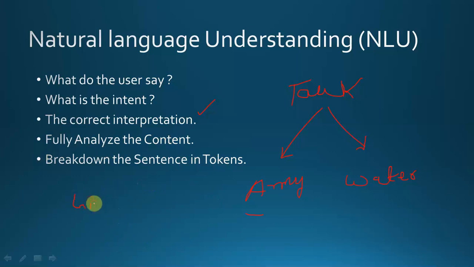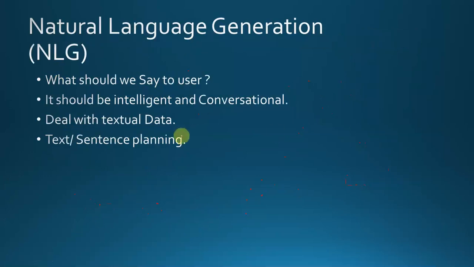Give is a separate word, me is a separate word. So tokens are the distinct words. This is natural language understanding: what the user says, the intent, the correct interpretation, fully analyzing the content and breaking down the sentence into tokens.